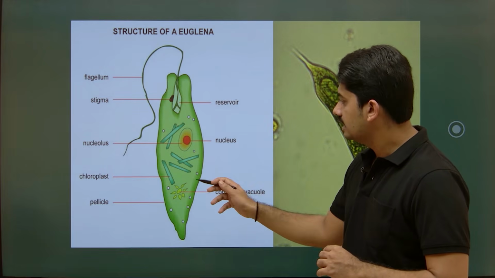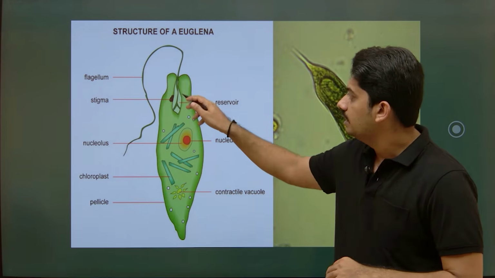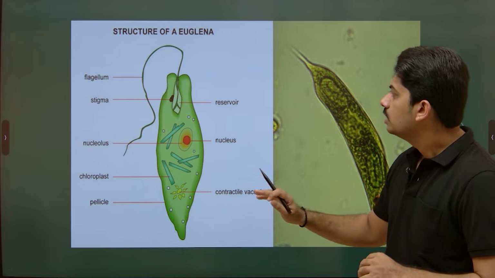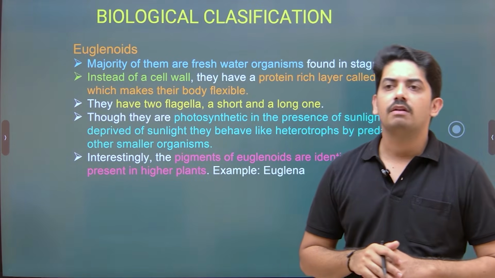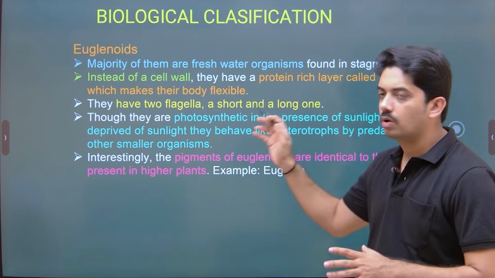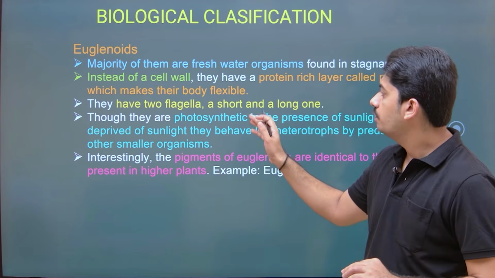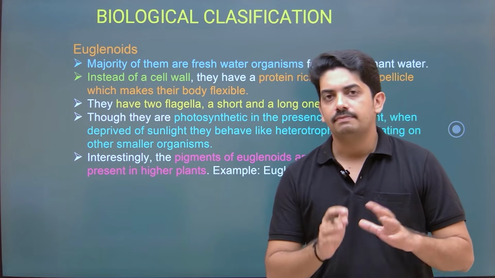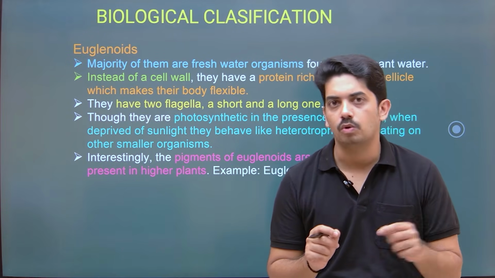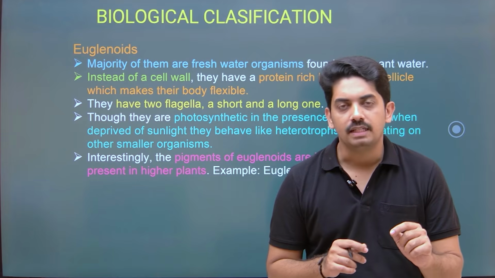Now it has a true nucleus and all those things, chloroplast. Now very important, the cell wall is absent here. Instead of that, they have a proteinaceous covering called pellicle. They are aquatic, the majority of them freshwater forms, and instead of a cell wall they have a protein-rich layer called pellicle, which makes their body flexible. They have two flagella, one short and one long. This is a very important character: the long flagellum helps in locomotion, and the short flagellum, which is present near the gullet, helps in capturing the prey.